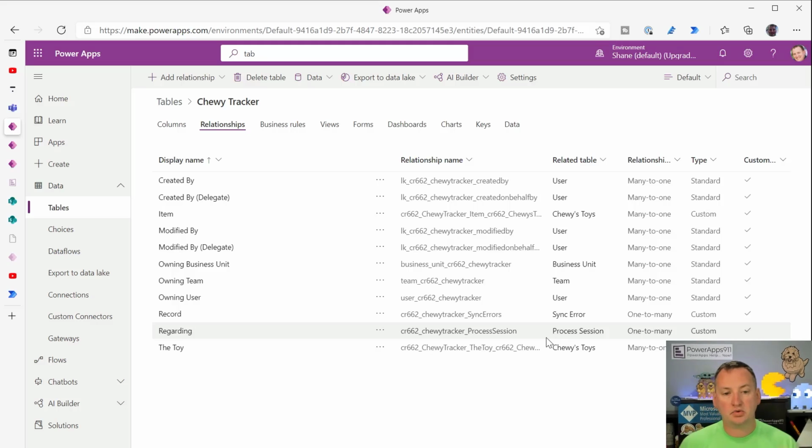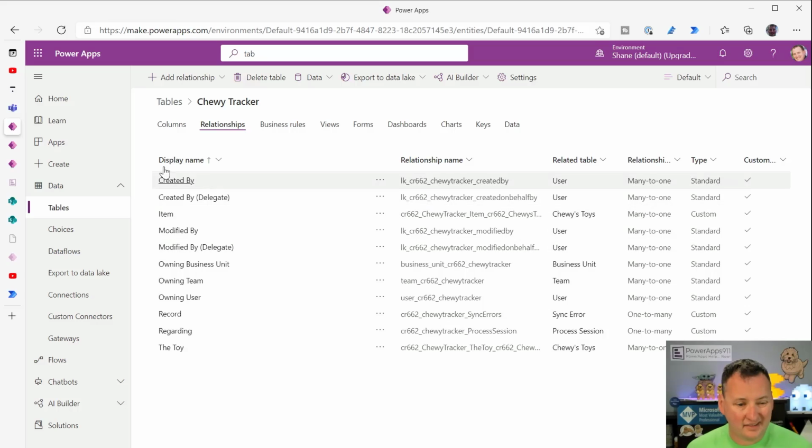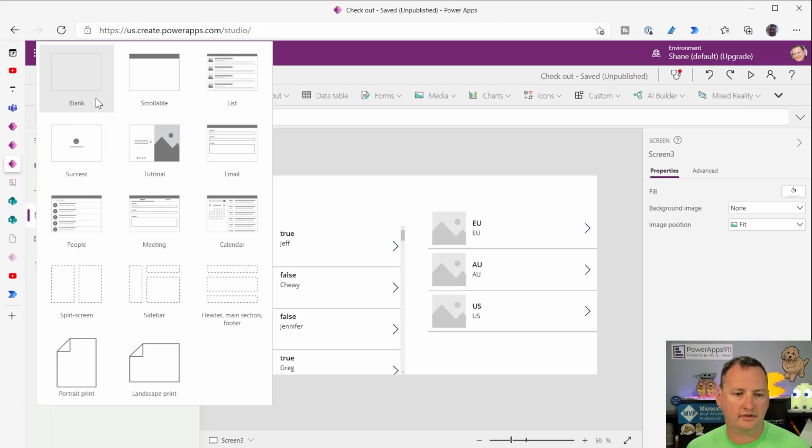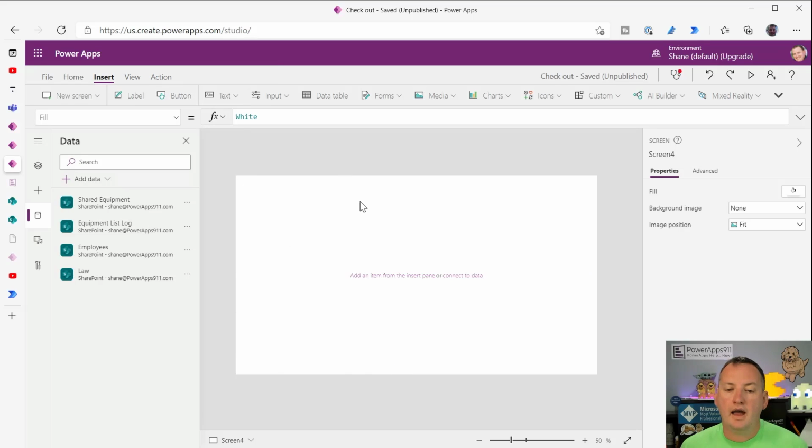Okay, so how do we create something in Chewy tracker that relates to Chewy's toys? It's a little trickier than you want, but it's not bad once you understand mechanically how it works. So let's make ourselves another new screen. And over here, what I'm going to do is set ourselves up an ability to patch.